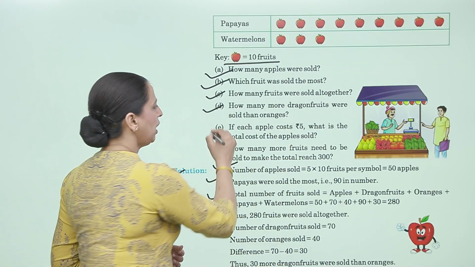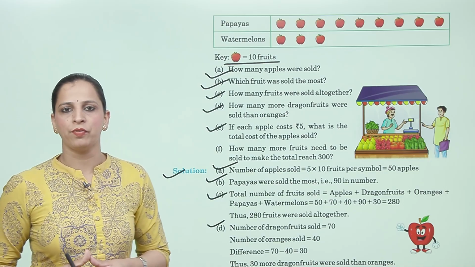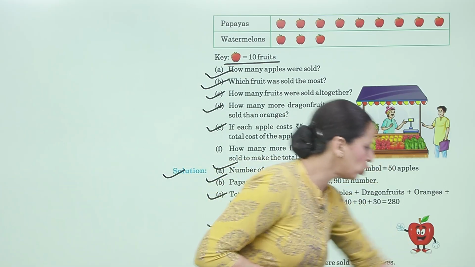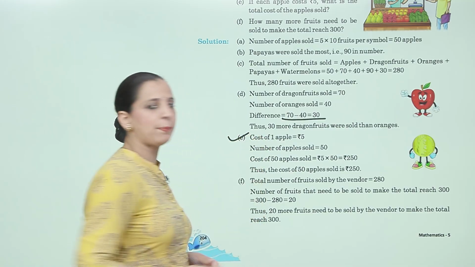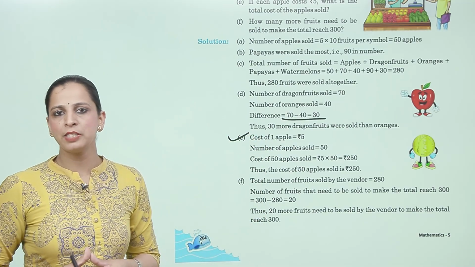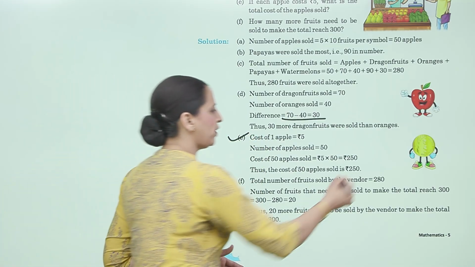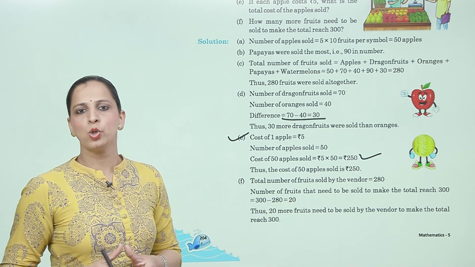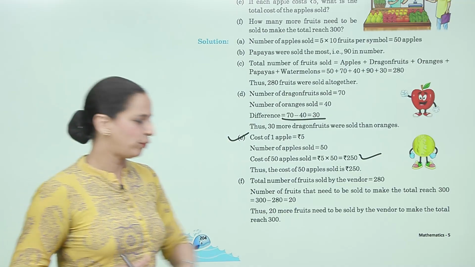Thus, 30 more dragon fruits were sold than oranges. Now, E is each apple costs rupees 5. What is the total cost of the apples sold? So, let us see the solution. Now, E cost of one apple is rupees 5. Number of apples sold is 50. So, total cost of 50 apples is 5 multiplied by 50 is 250 rupees. Thus, the cost of 50 apples sold is 250 rupees.